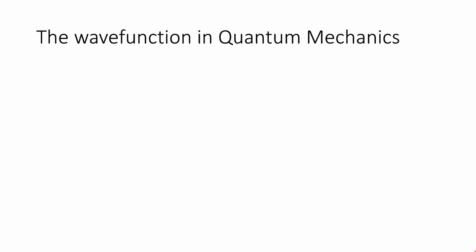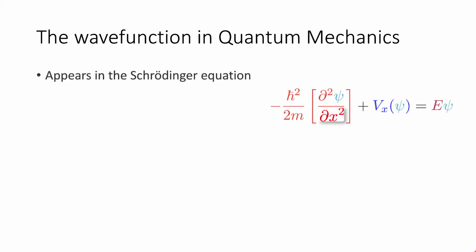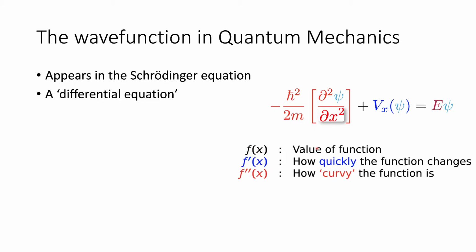In the quantum mechanics that we're looking at, psi, the wave function, appears in the Schrödinger equation. This is one form of the Schrödinger equation. There are many different forms, but if we just break it down quickly, it is something called a differential equation. What this is saying is that the outcome of the equation on the right-hand side depends on the rate of change of the function itself. So if we break this down, we have a function of x, which would be the value of the function, so that's this psi here.